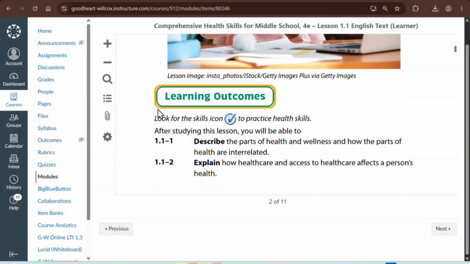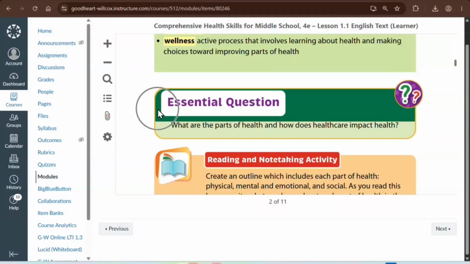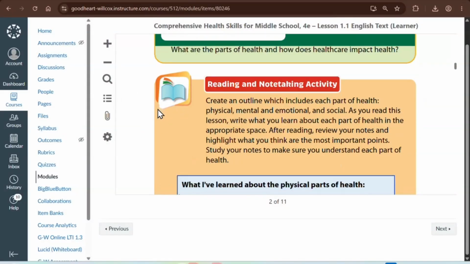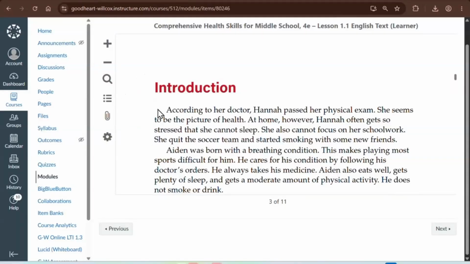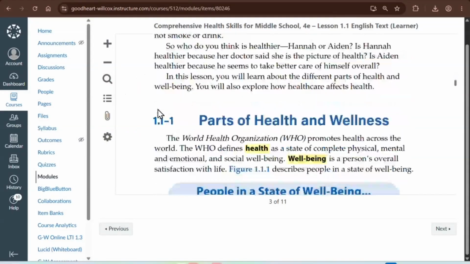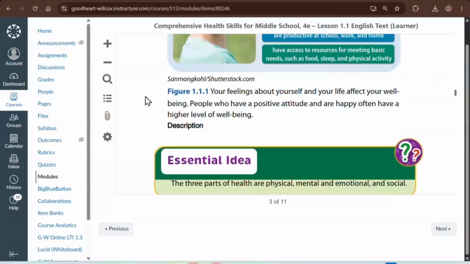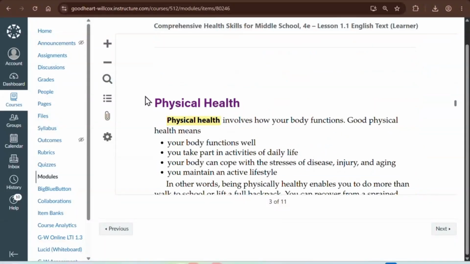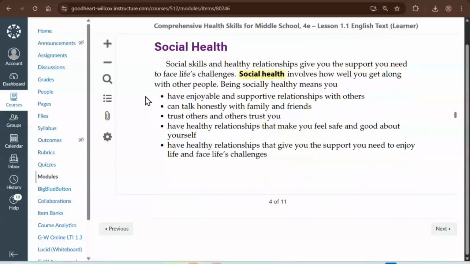Both middle and high will start with learning outcome statements, key terms, essential question, reading and note-taking activity. Now, middle school will start with an introduction. High school starts with a skills-based warm-up. Both middle and high will be chunked by section. You'll see vocabulary terms highlighted. You'll see images, pictures, infographics throughout.